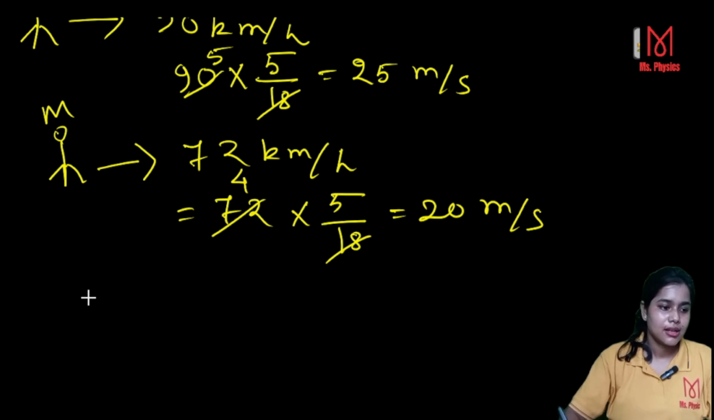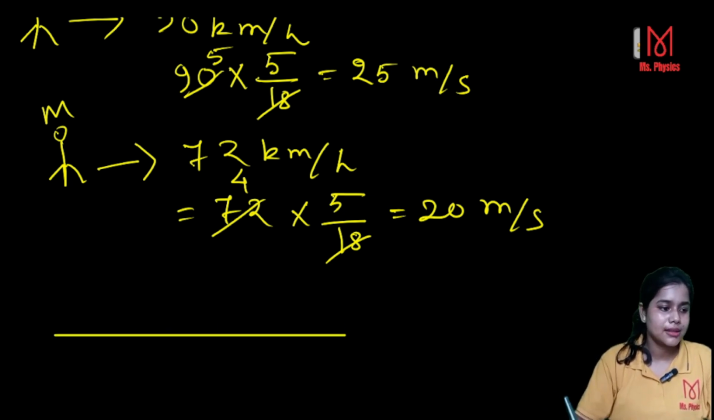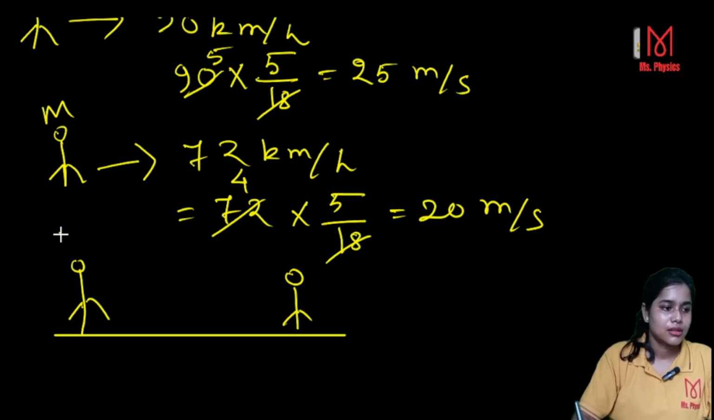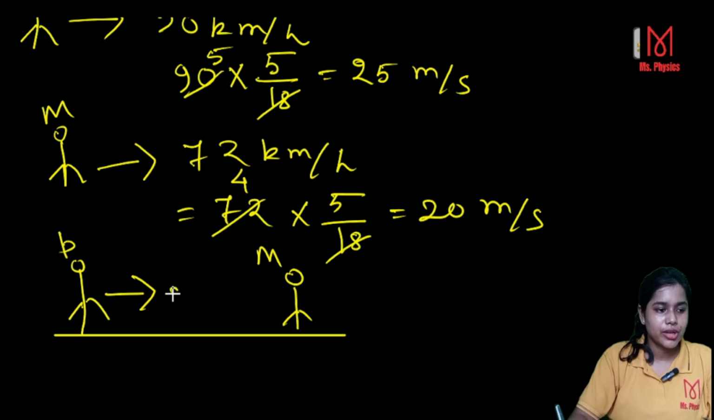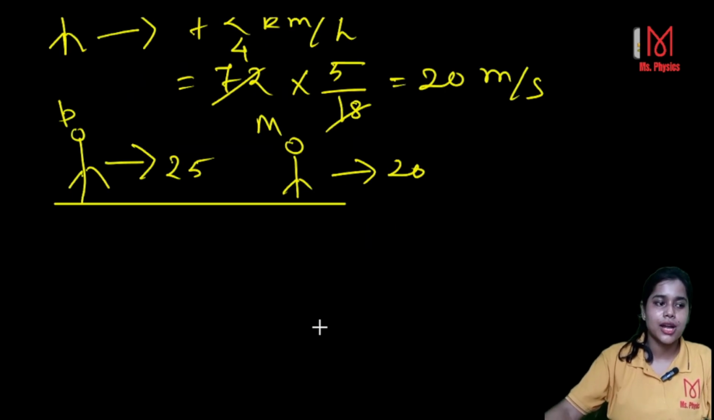Now here, suppose here is the path, and here is your police and here is your motorbike. This is your police, this is your motorbike. P has the velocity 25 and M has the velocity 20. So up to this we all know the problem. What we have to calculate?